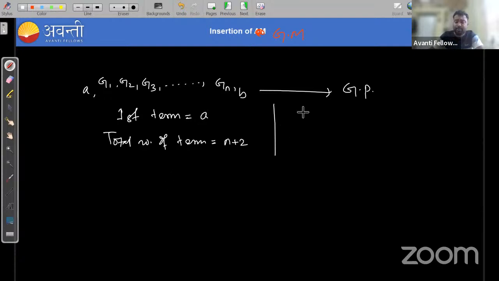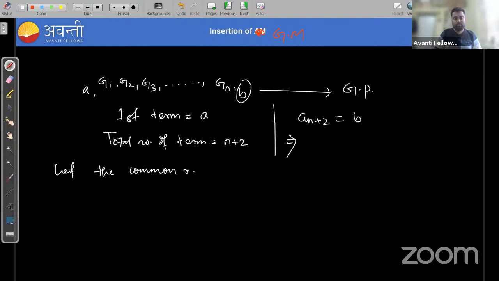If I ask you to find a(n+2), the last term, a(n+2) is b. It is given already. So to find a(n+2), what is the formula? Let the common ratio be r, right?